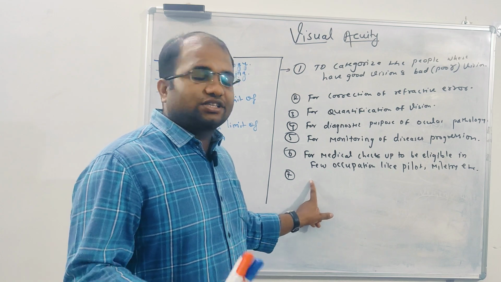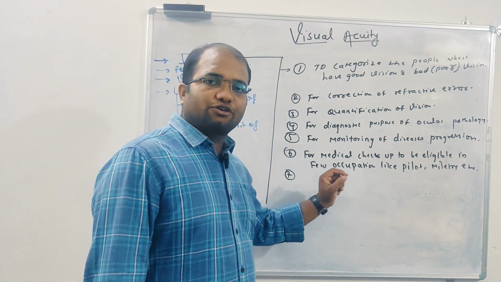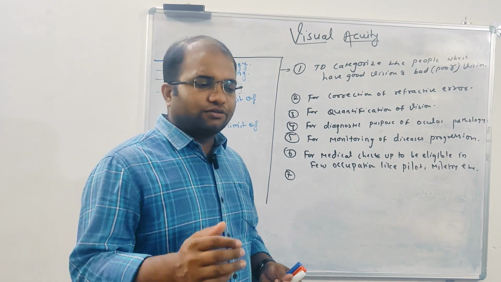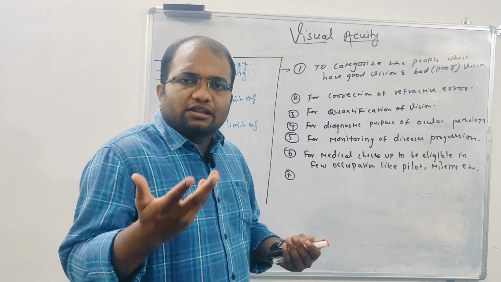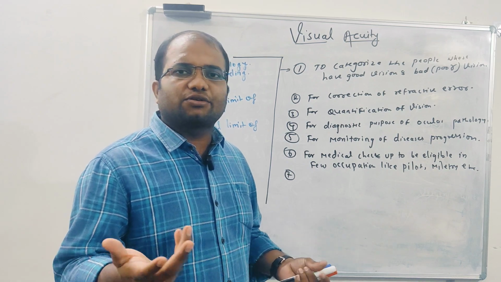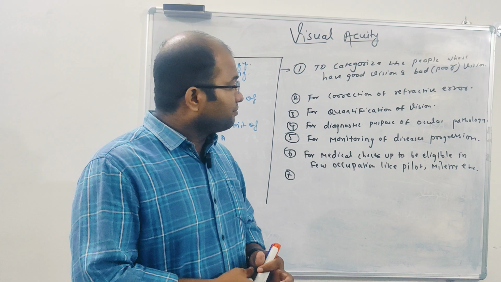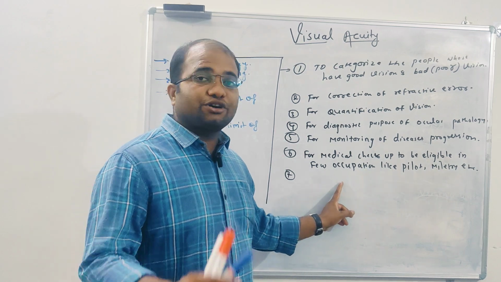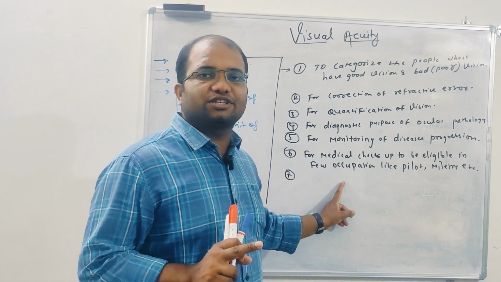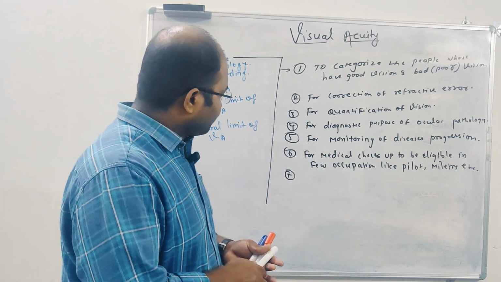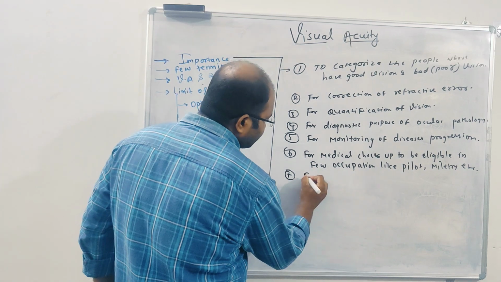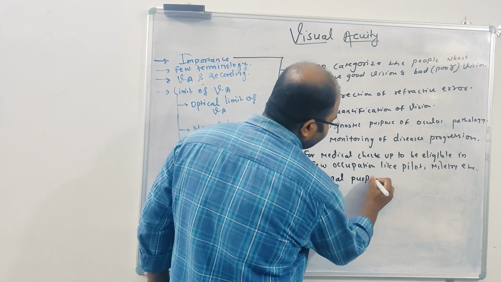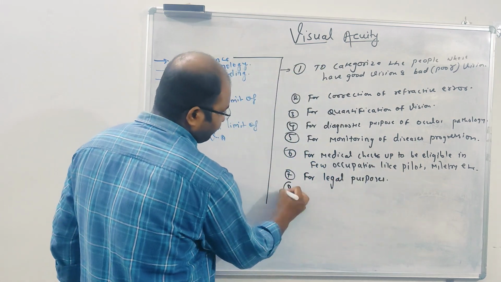Whatever the emergency is, you first check the vision, at least document it. If you have documentation, we can show that okay, before the surgery the vision is this much, because we don't know, once he met with the accident, maybe the vision went at that time only. Maybe after surgery it cannot be recovered. That may be the case, but for that the proper documentation should be there. So visual acuity should be documented well enough, whatever the emergency is, right? So for legal purposes, so you will not end up with some legal issue, you need to document the visual acuity.